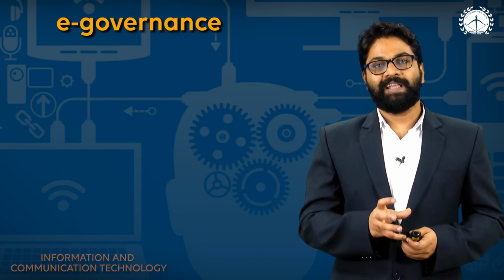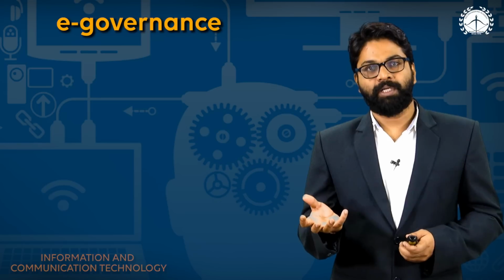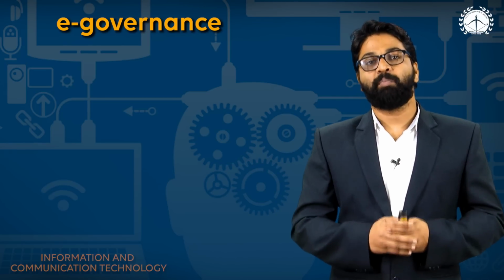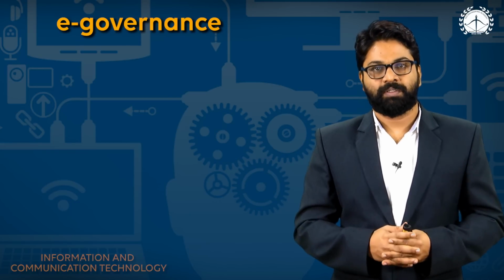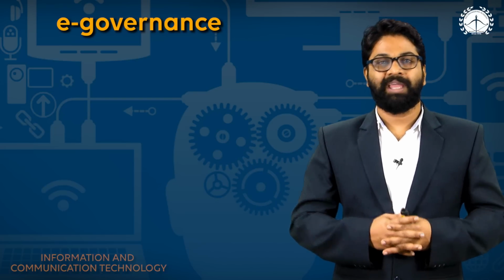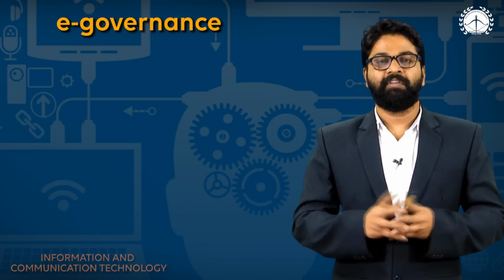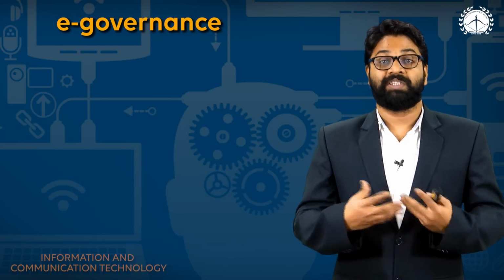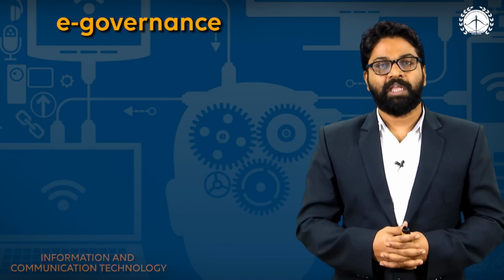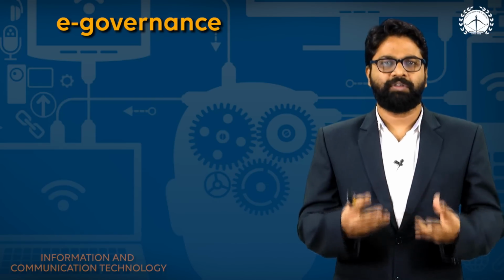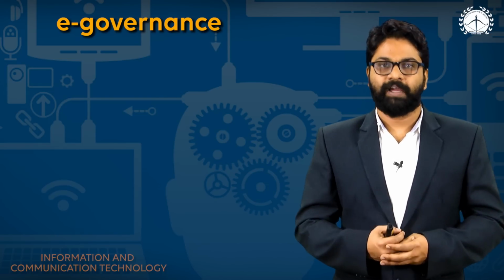So using ICT in the process of government is called e-governance, because ICT has given many advantageous things to us. It's cost effective, and for larger areas you can easily communicate in a very efficient manner. There are various technologies you can use as strategies, and better decision making processes, which are all applications of ICT, or advantageous points of ICT.